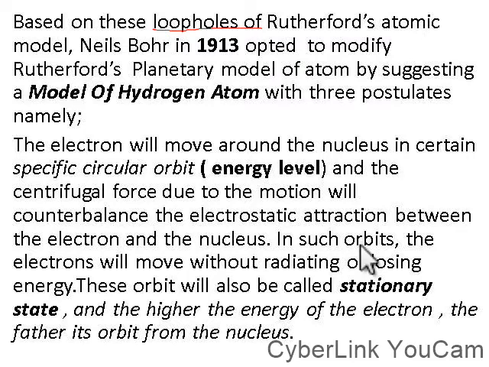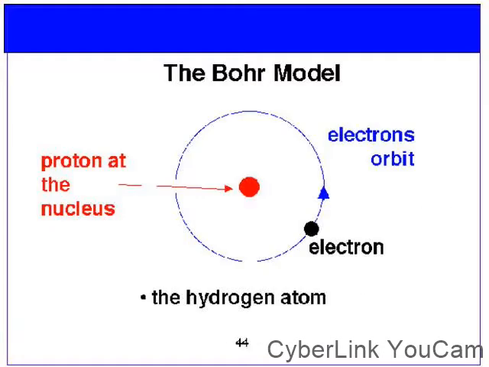In such orbits, the electrons will move without radiating or losing energy. These orbits will also be called stationary states. And the higher the energy of the electron, the farther its orbit from the nucleus. So this was Niels Bohr's hydrogen model of atom.